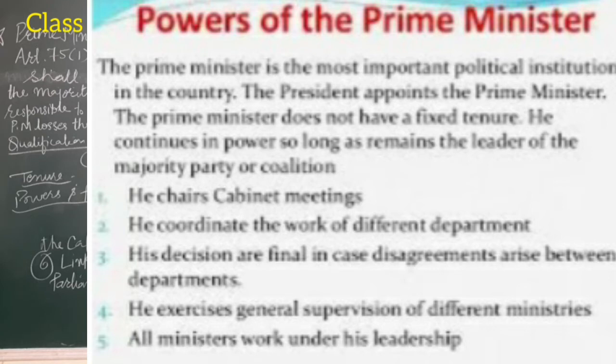Now the next is the link between the President and the Council of Ministers. Here also we see the Prime Minister is the link between the Cabinet and the President. It is the duty of the Prime Minister to convey the decisions of the Cabinet to the President, and no minister can discuss a particular problem with the President without the permission of the Prime Minister.